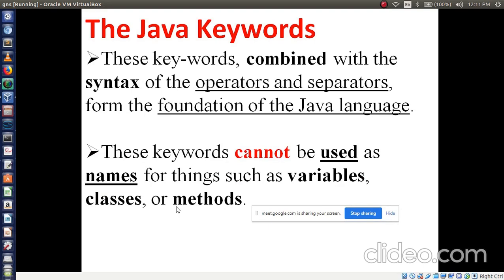Is it clear? So these keywords are fixed. We have to use them only with respect to operations. We don't define these keywords as variables, classes or methods. These all are user defined names. Which are those? Variable name, class name or method name. These all are user defined, right?